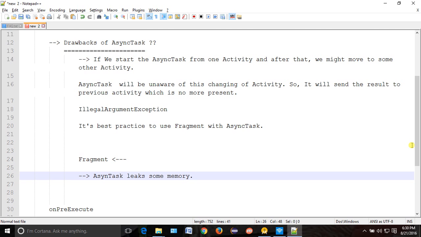So what is the memory leak? Memory leak means it is wasting some memory. You have to do garbage collection, something like that. So it leaks some memory. Why? Because whenever you start the async task, the async task will retain some instance of an activity from where it is starting. So that's why there is some memory leak, because of the activity instance present inside async task.